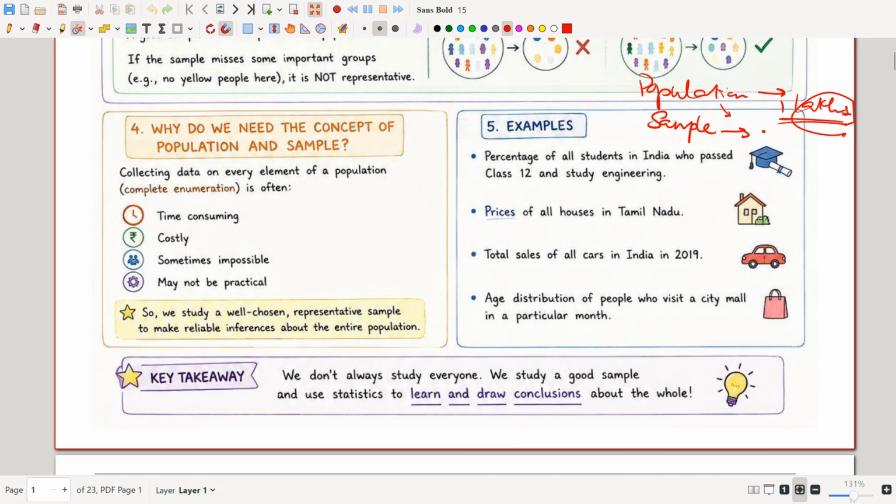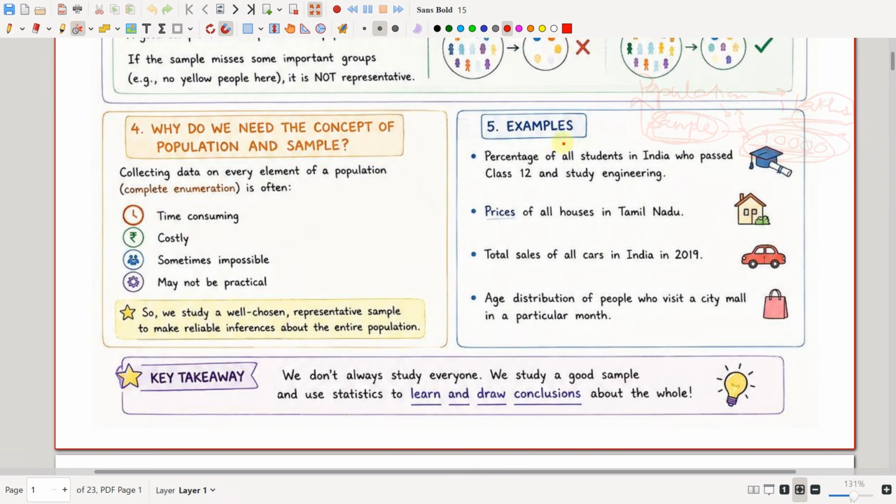Okay, so from Tamil Nadu I'm taking some, from Kerala I'm taking some, from Maharashtra I'm taking some, like that. And let's say I'm having some 10,000 samples randomly selected all over the states of India. Okay, so this is a best representative of a population. So I can extend the inferences I have drawn from this sample to this population.